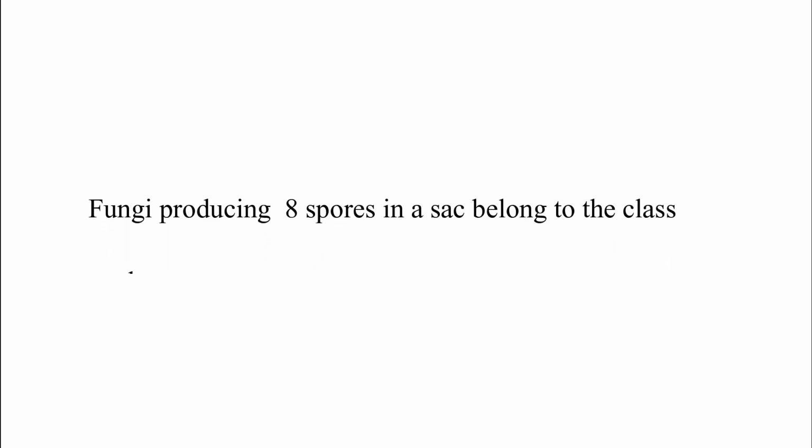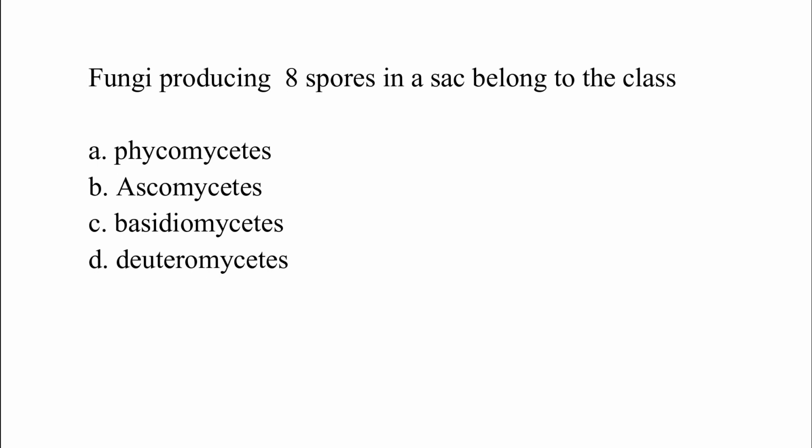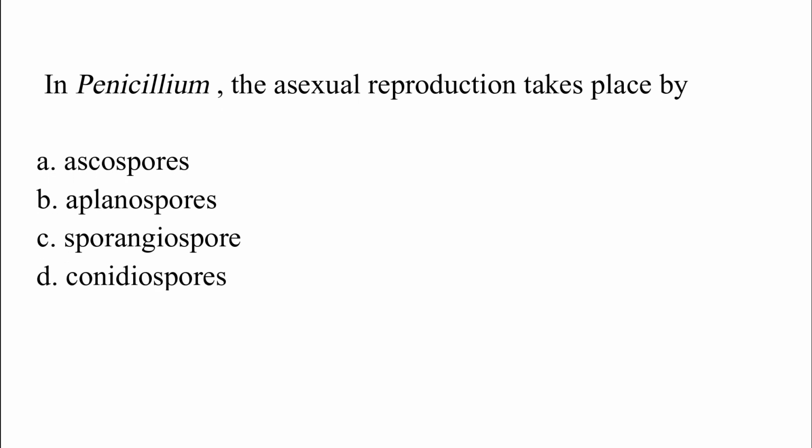Fungi producing eight spores in a sac belong to the class: option A, Phycomycetes; option B, Ascomycetes; option C, Basidiomycetes; option D, Deuteromycetes. The correct answer is option B, which is Ascomycetes. In Penicillium, asexual reproduction takes place by: option A, ascospore; option B, aplanospore; option C, sporangiospore; option D, conidiospore.